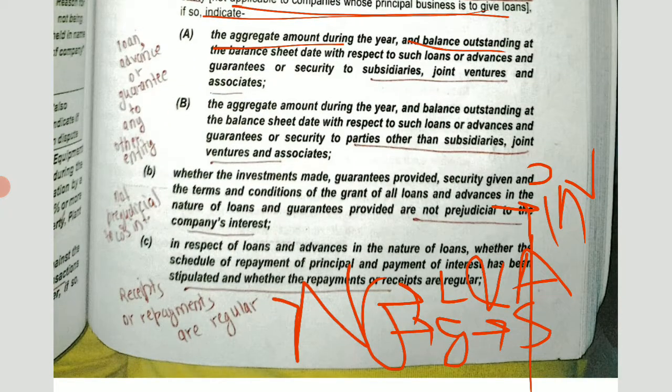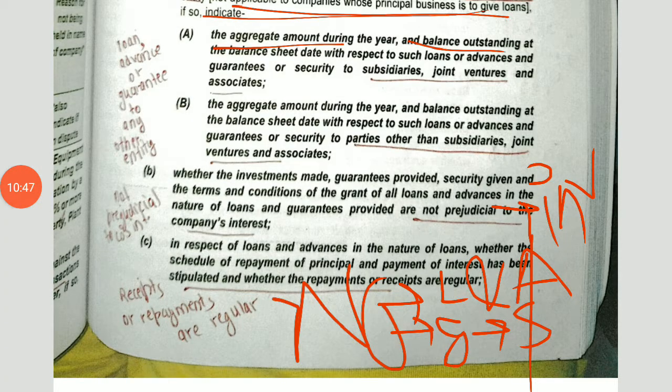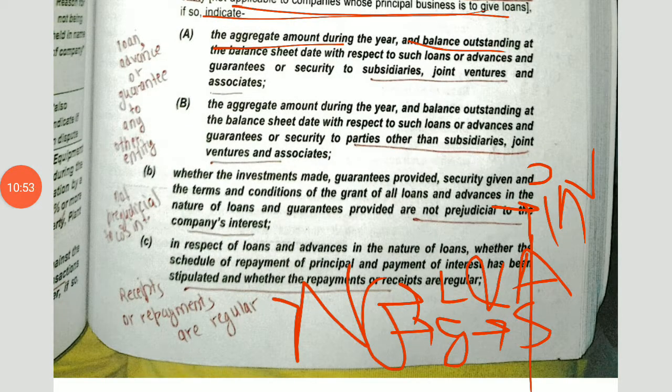Next point in this is whether the investments made, guarantees provided, security given and the terms and conditions of the grant of all loans and advances in the nature of loans and guarantees are not prejudicial to the company's interest.